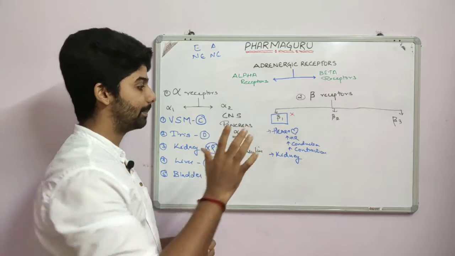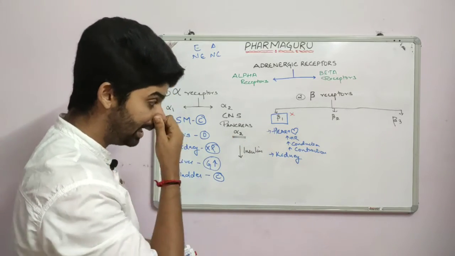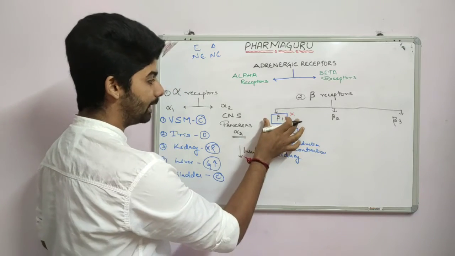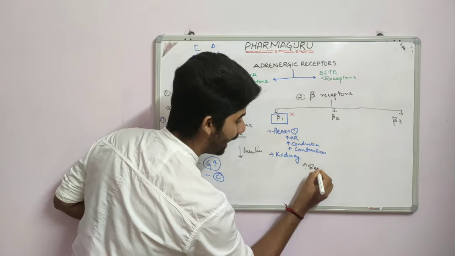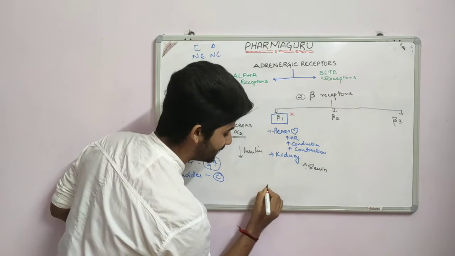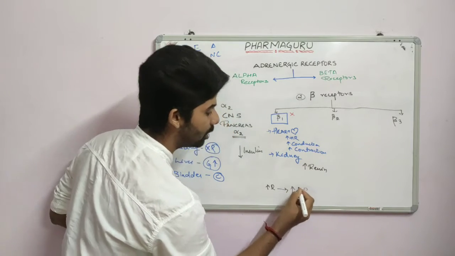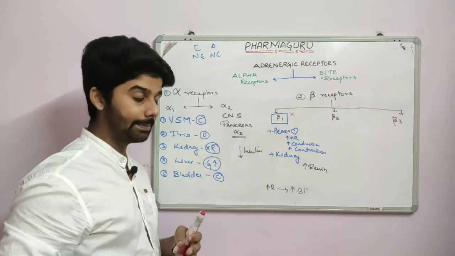So beta 1 receptors are primarily found in the heart. I said it is also found in the kidney. So what happens when it binds in the kidney? When the beta 1 receptor in the kidney is activated, it will produce more renin. And as I said, whenever there is increased renin level, blood pressure goes up. So we do not want more renin if the patient is hypertensive.